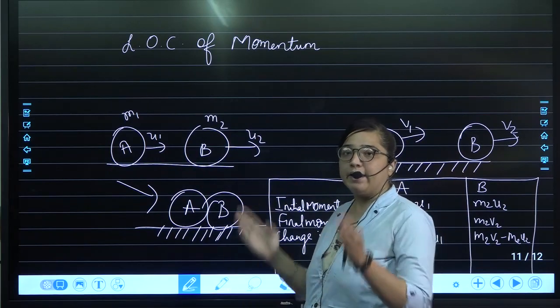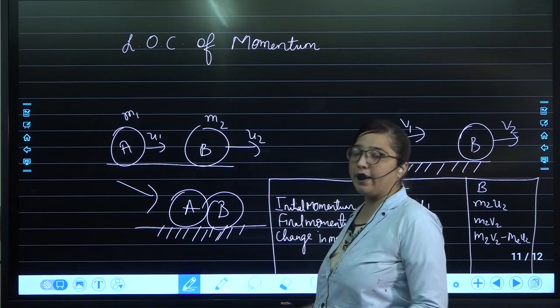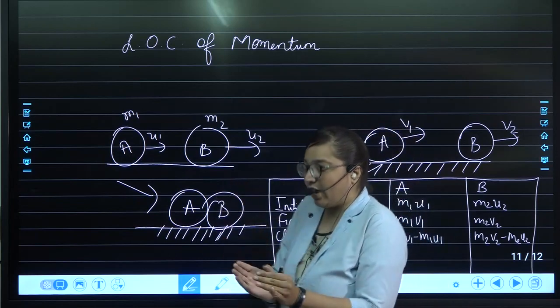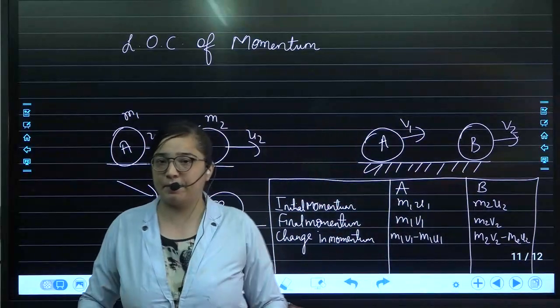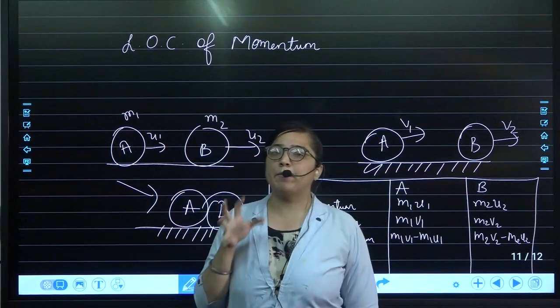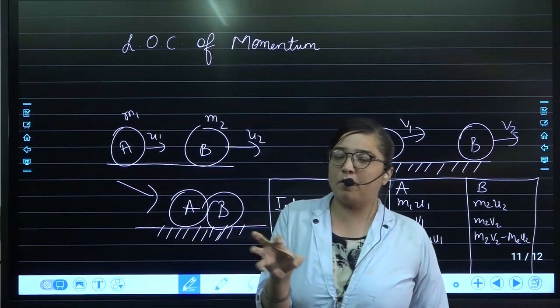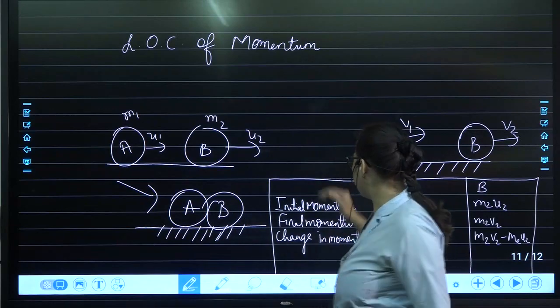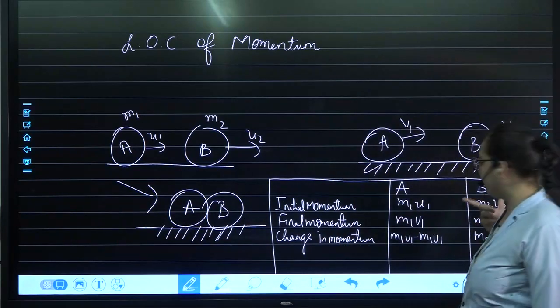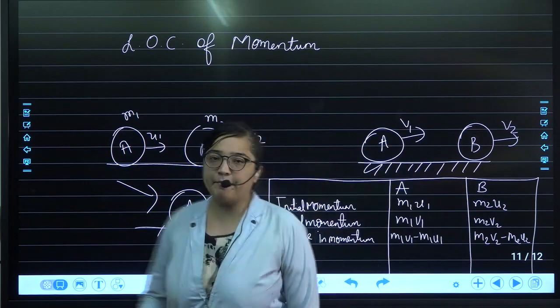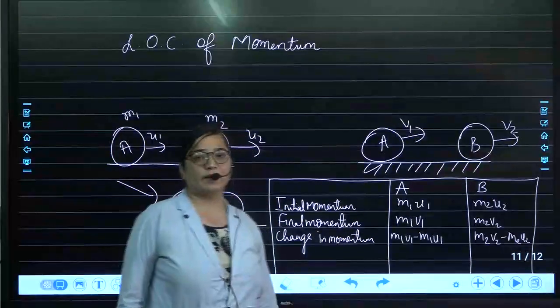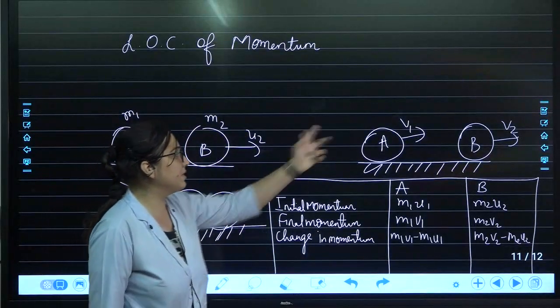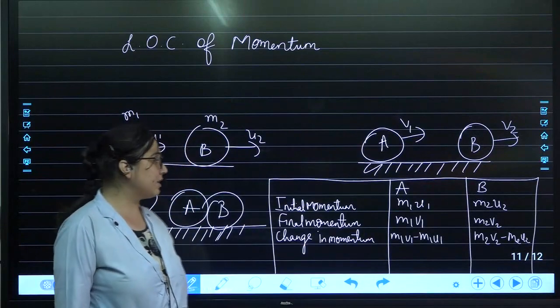They collide for some reason and then separate out. In this case you have to prove that initial momentum of the objects is equal to the final momentum of the objects. So initial momentum is m1 u1 over here, and for ball B it will be m2 u2. Coming to this one, for ball A final momentum is m1 v1 and over here it's m2 v2.